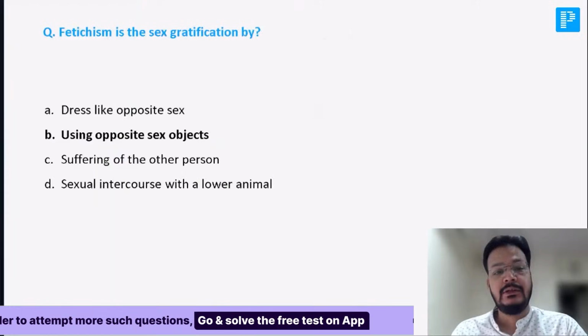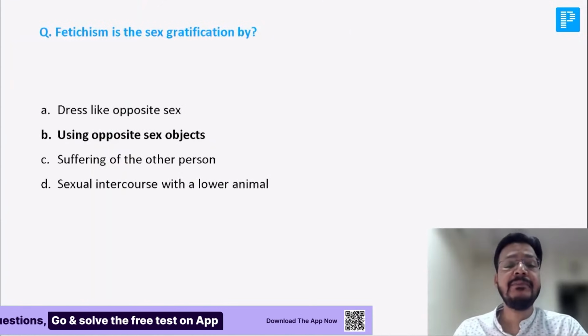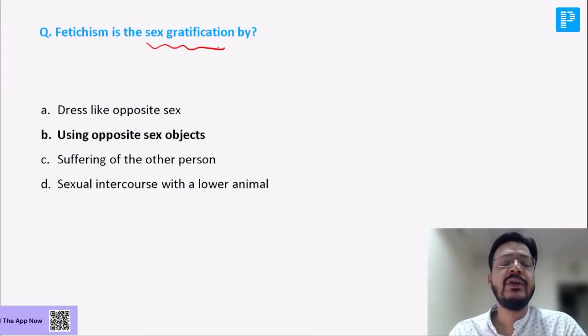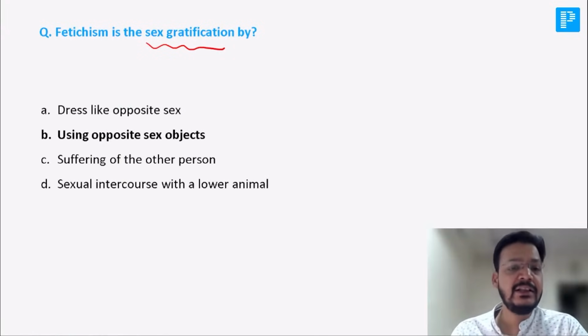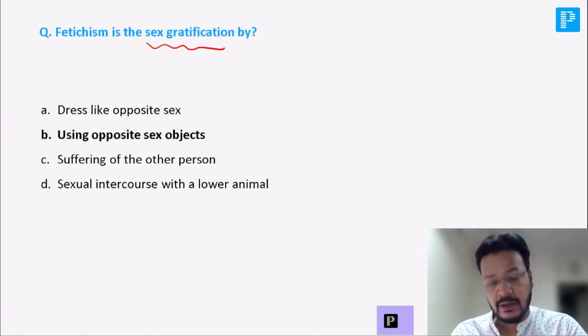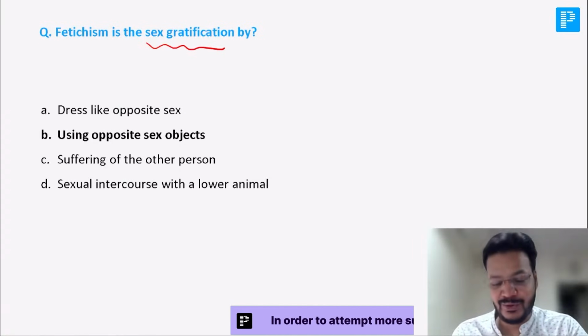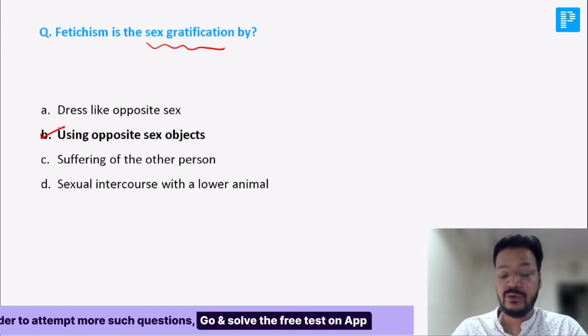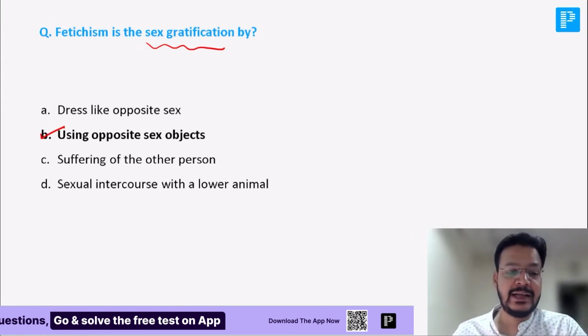Okay. Chalo. Now, sir, fetishism is sexual gratification. My dear friend, fetishism is sexual gratification by dressing as the opposite sex or using opposite sex objects. Give me the answer. What is your answer here? Tell me, dear. It is option B. If you are using opposite sex objects, that is fetishism.